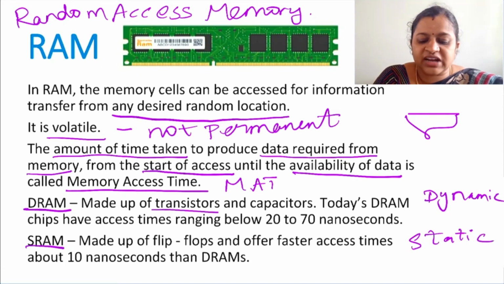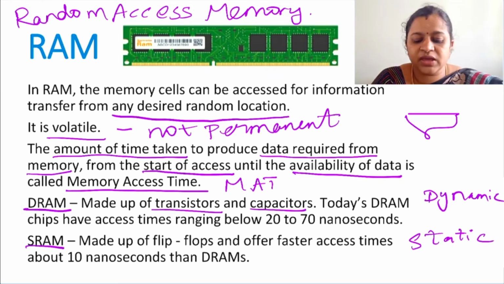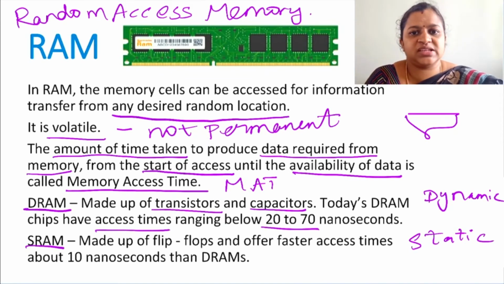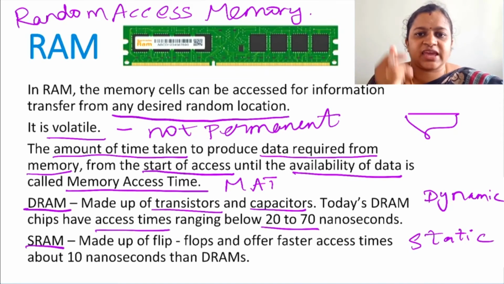So in DRAM you have transistors and capacitors. Today's DRAM chips will have access times ranging from 20 to 70 nanoseconds. See, this is a second. It will not even take this much time to access the data from the RAM. It is less than this, meaning 20 to 70 nanoseconds. All of you know, nano means 10 power minus 9.